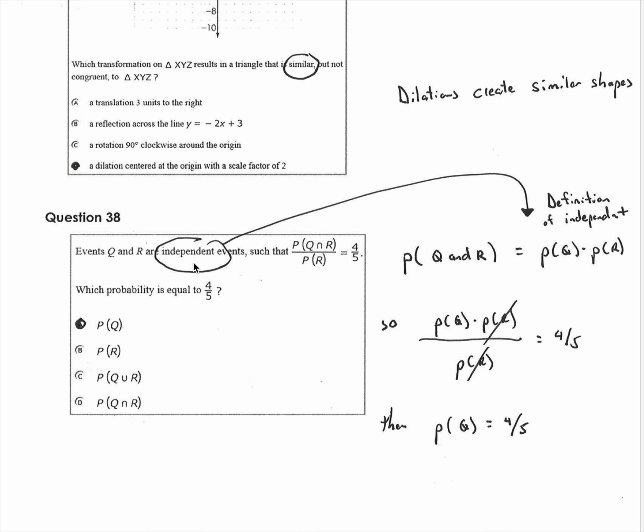Definition of being independent is that the probability of Q and R is the same thing as the probability of Q times the probability of R. So I'm going to take this right here, that top, and I'm going to get rid of it. And instead of Q and R, I'm going to say it's just P times R. But then you have P of Q times P of R all over P of R equals 4/5, which really just means that P of Q has to equal 4/5. Okay.